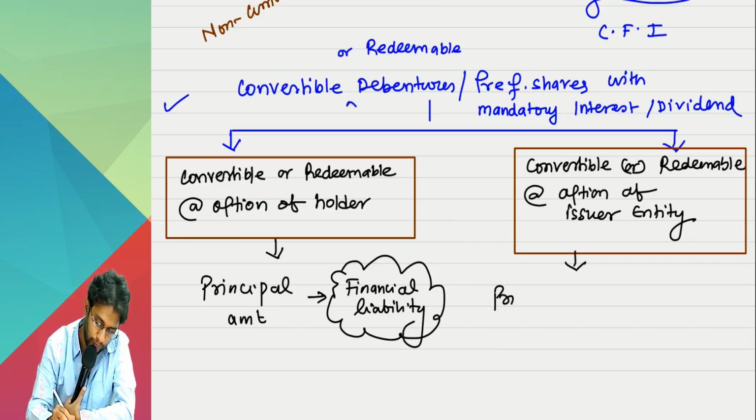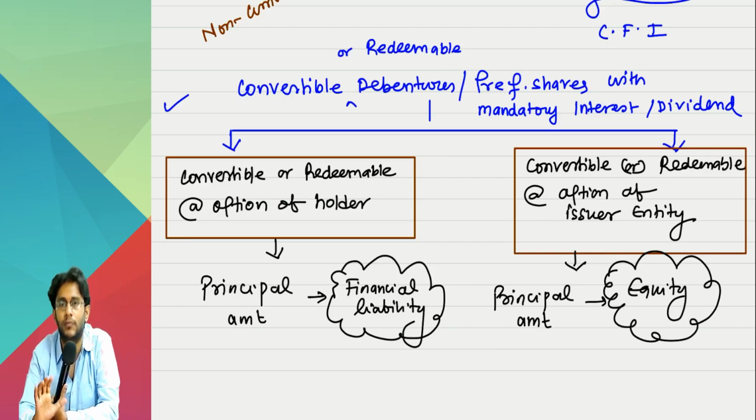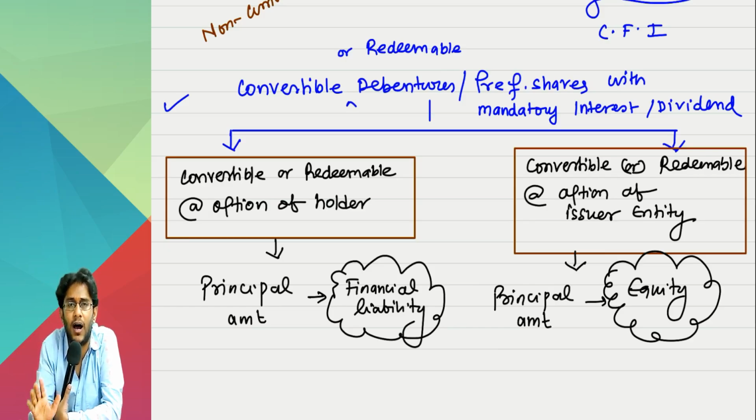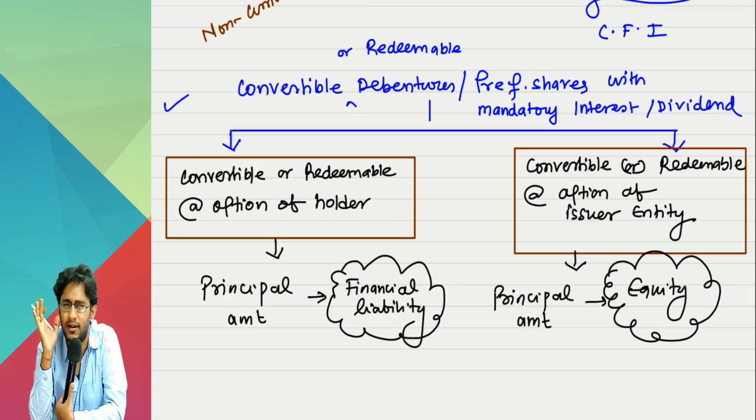So here, the principal amount, whatever you have, that is to be classified as equity component. This story is simple. Questions are simple. Examine the entire facts of the case. Ask yourself, are we having an obligation to pay if the other fellow asks? If the answer is yes, financial liability. If the answer is no, equity. As simple as that. Are we clear here? Accounting we will see later. Don't worry.